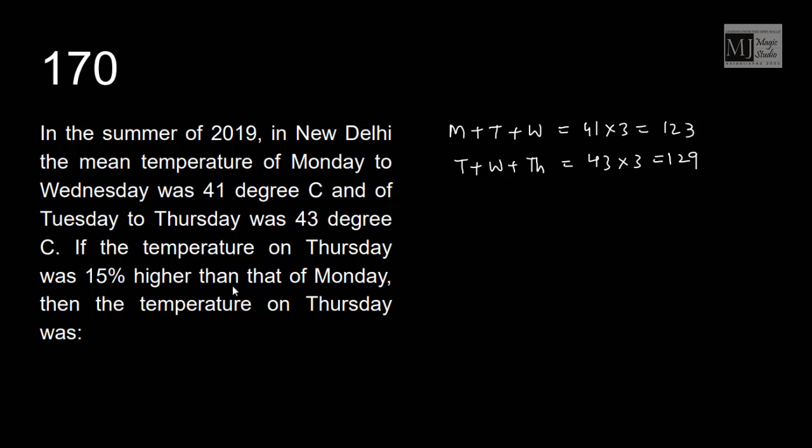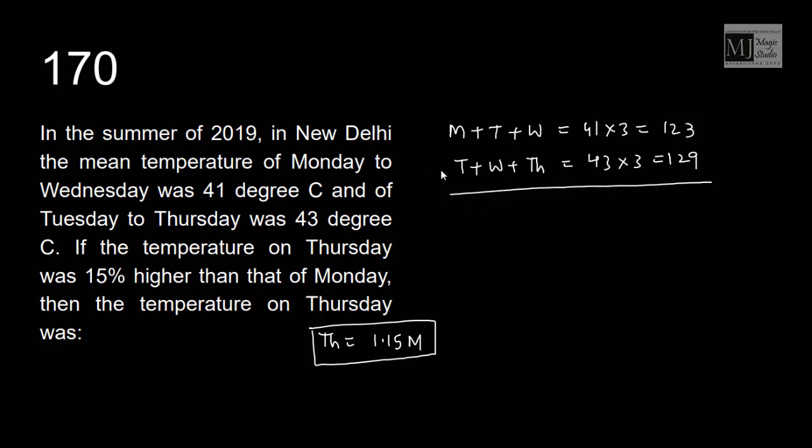Temperature of Thursday was 15% higher than that of Monday. So the temperature of Thursday is 1.15 times the temperature of Monday. This is the information given to us.